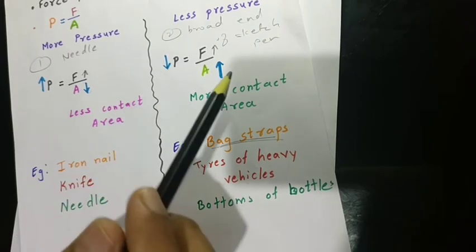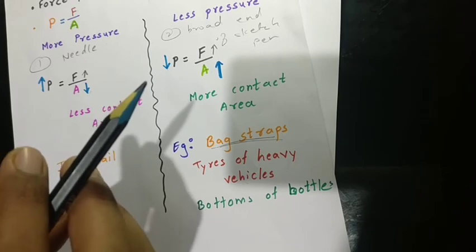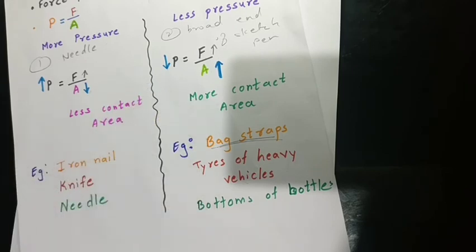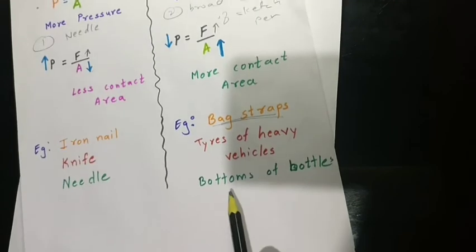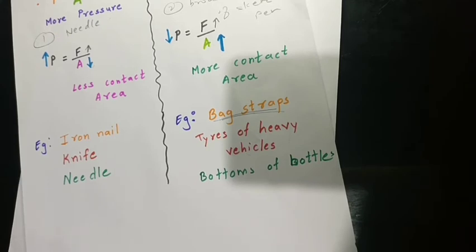So a truck or bus can move smoothly on the road. And one example that I have already discussed is the bottoms of bottles. Bottoms of bottles are always broad, and as they are broad, less pressure is created, so the bottle can stand easily.